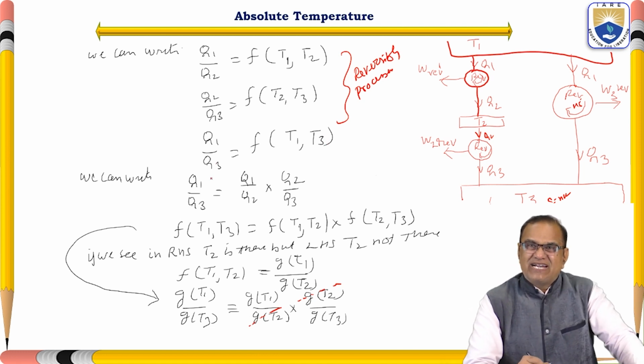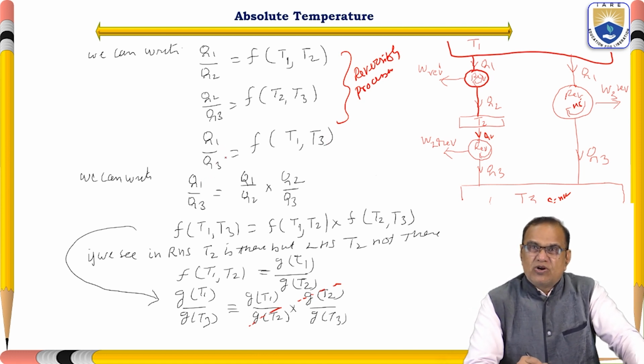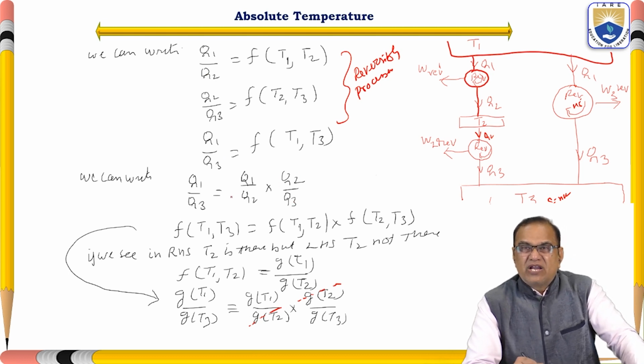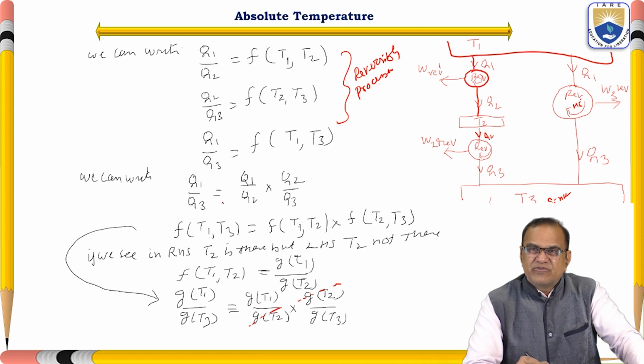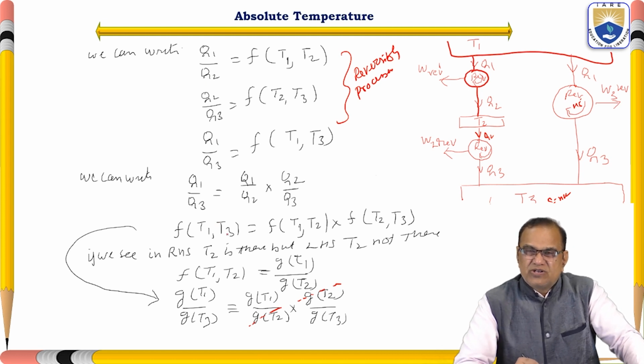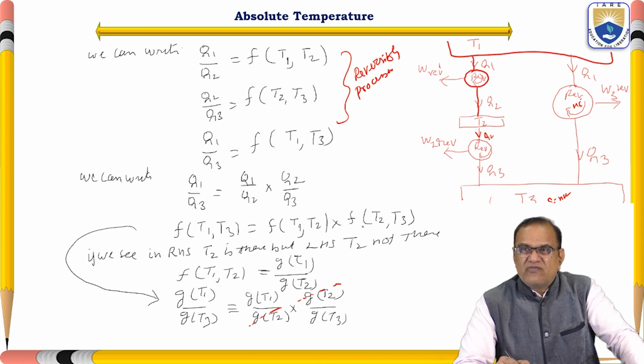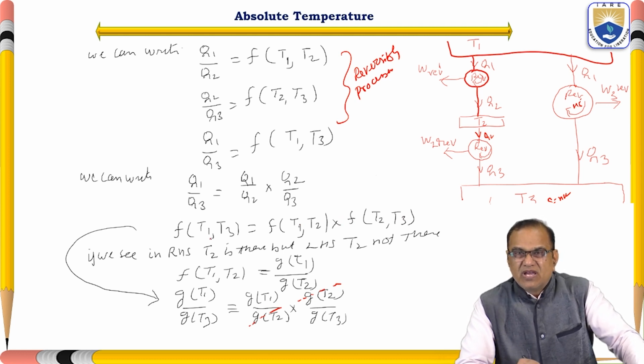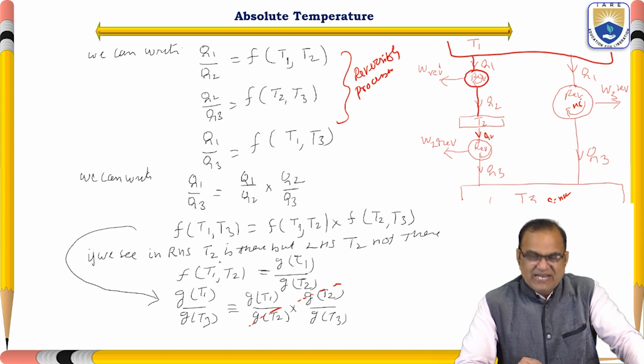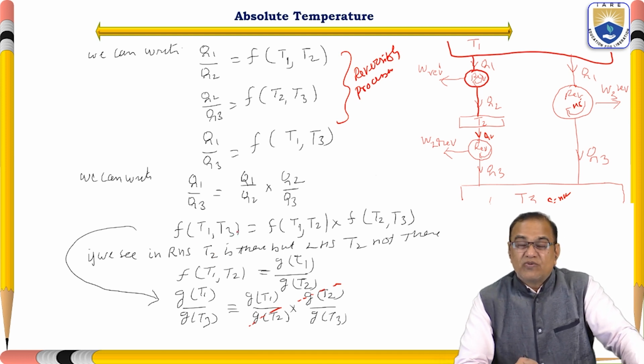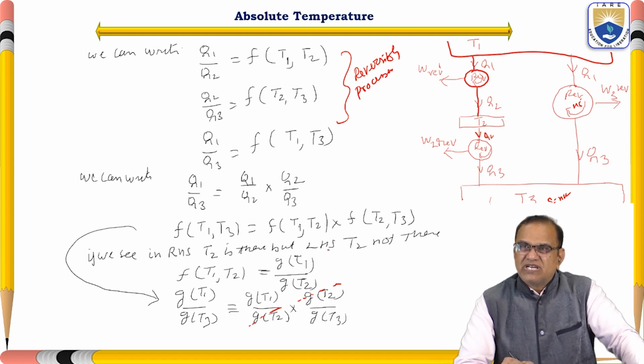Now we can write that Q1 by Q3 is equal to Q1 by Q2 into Q2 by Q3. Now we will put the function here: F(T1, T3) is equal to F(T1, T2) into F(T2, T3). On the right hand side, we don't have T2, so we have to remove this T2.